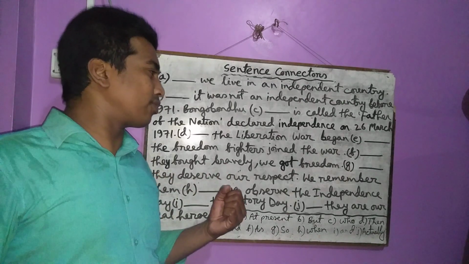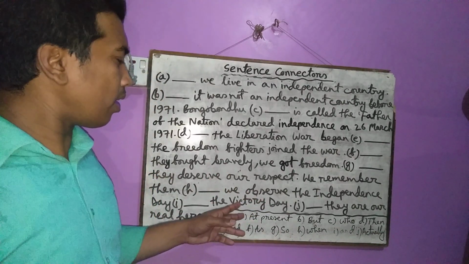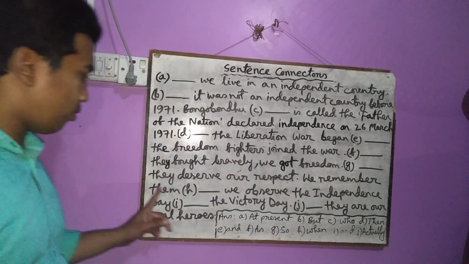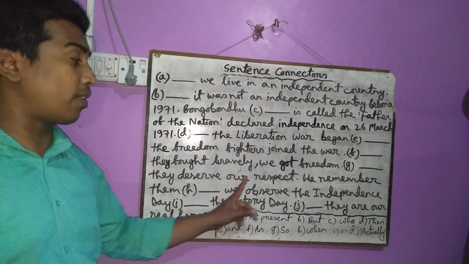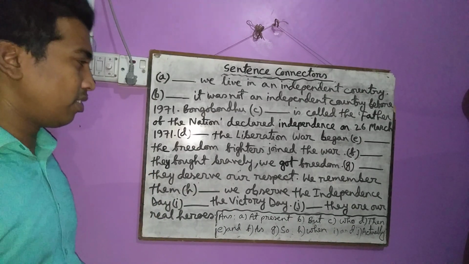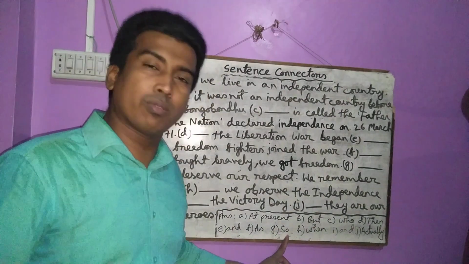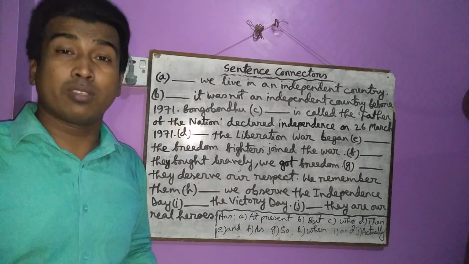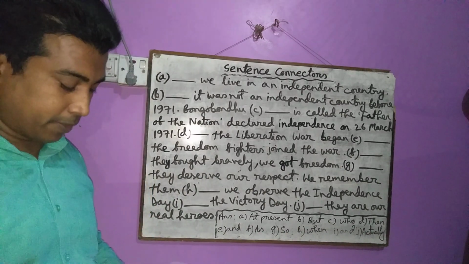So let us go to the next sentence. There is also a gap in the very beginning of the sentence. What is there? They deserve our respect. Who? The freedom fighters. What do we use here? So. Why? That's why you have to know the use of so. So look at here. I have written something.